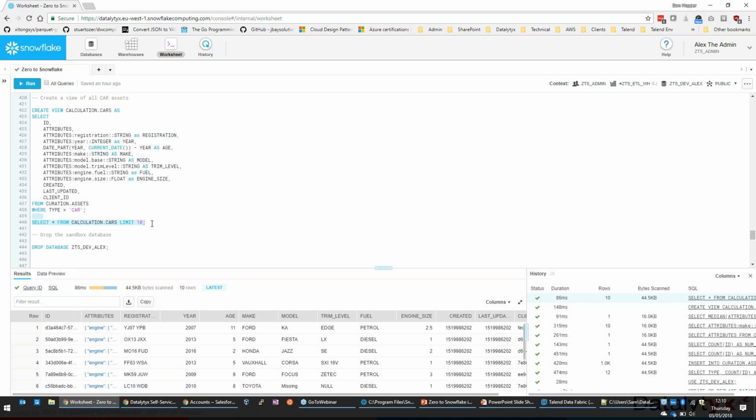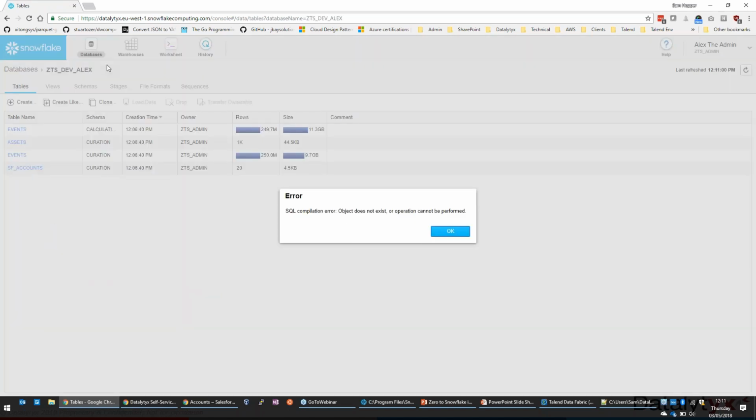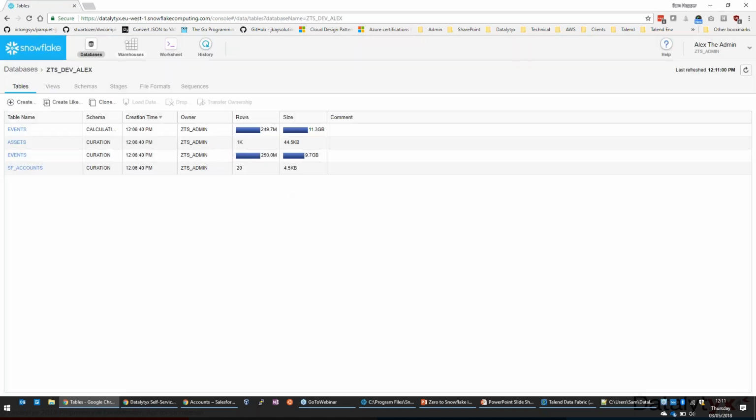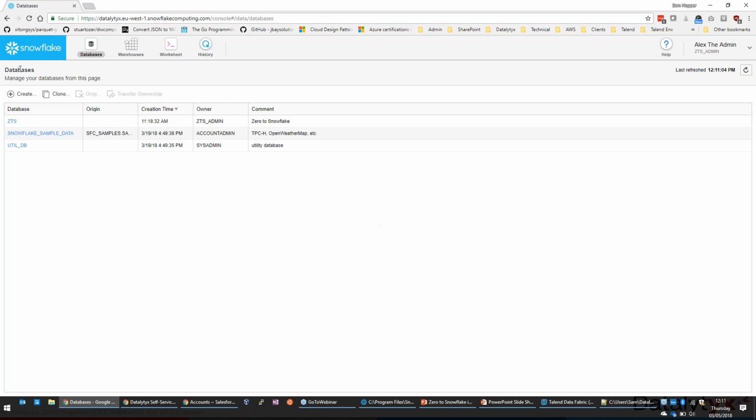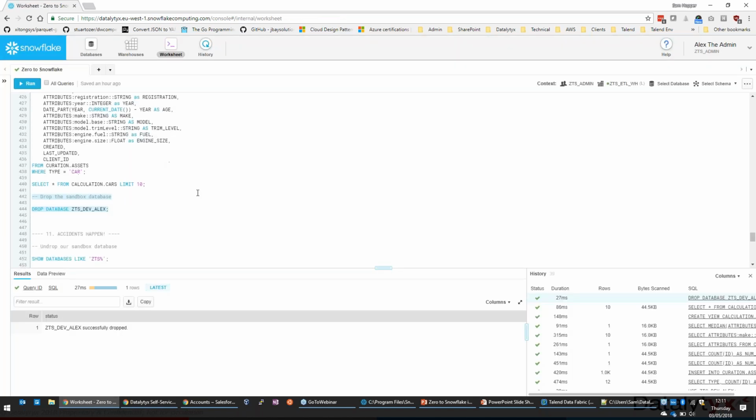Okay, so that's working with the data. Now that's everything I wanted to actually do on my clone. So I'm just going to drop my clone. That's all we needed to do to drop it. If we go back to my, oops, there we go, databases. Yeah, so you see the ZTS dev Alex is gone. We've dropped it. But accidents happen.